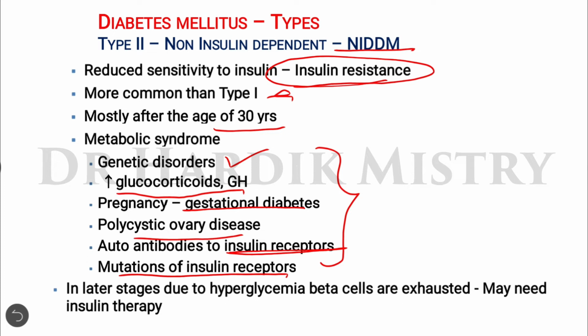In the earlier phase of type 2 diabetes mellitus, it is managed by medicines, but after some time, due to continuous hyperglycemic conditions, the beta cells of the pancreas are not working properly and they are exhausted, and after this the person may need insulin therapy.